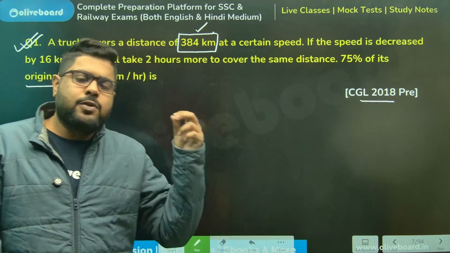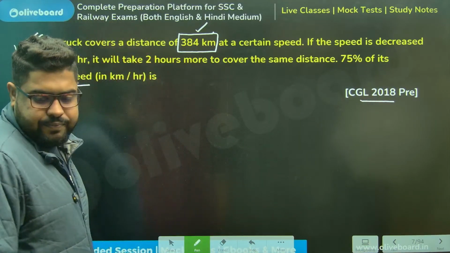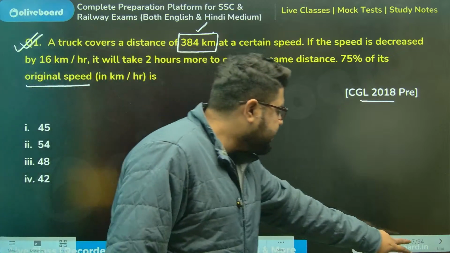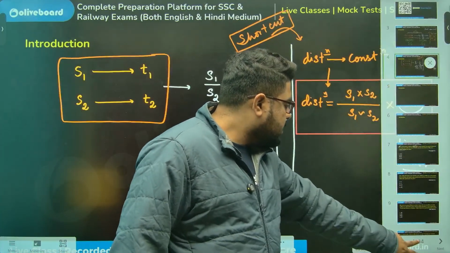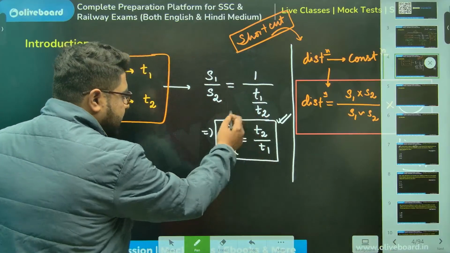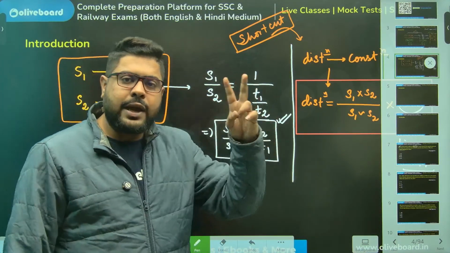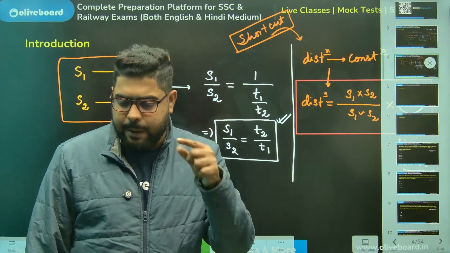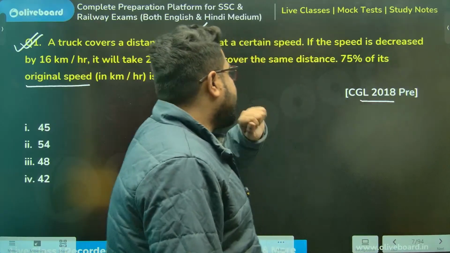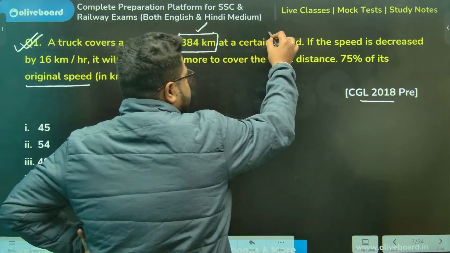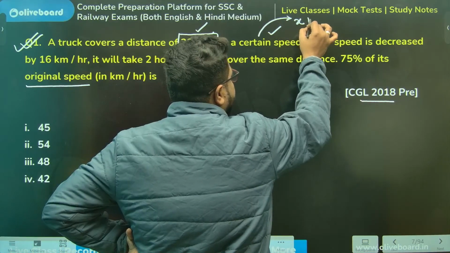Now, if you want to go by the normal method, it will be a little tricky. Normal method meaning S1 by S2 equal to T2 by T1. Why? Because there you will need to take two unknowns, two variables. That's the problem. You do not know the certain speed. Let's say the certain speed is x kilometers per hour.